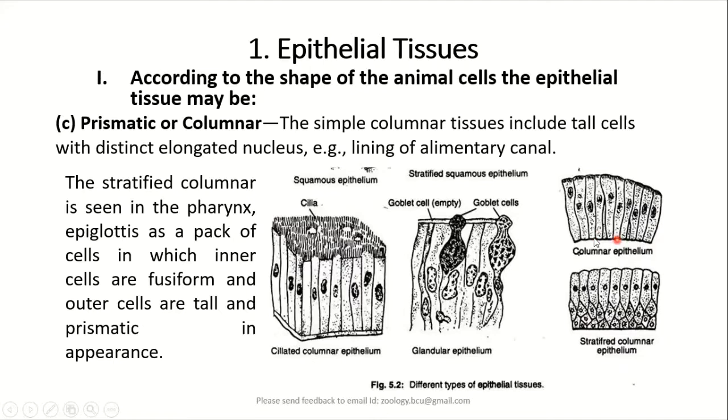This stratified columnar epithelium is found in the pharynx region of the animal, epiglottis of the animal, and apart from that, the columnar epithelium will also get modified to form other types of epithelium called ciliary epithelium and also glandular epithelium.